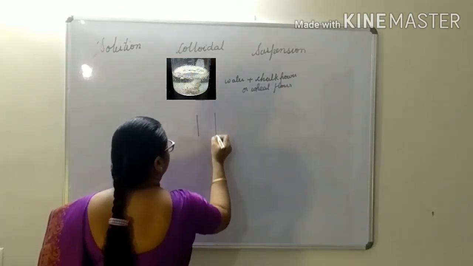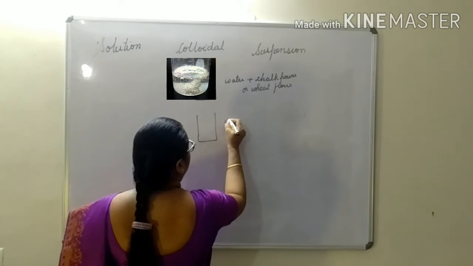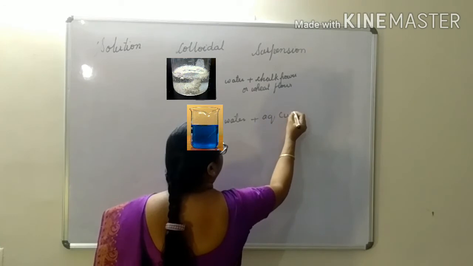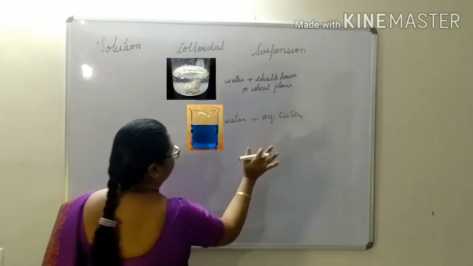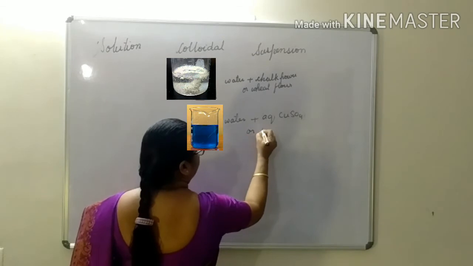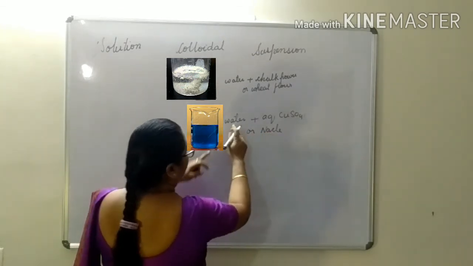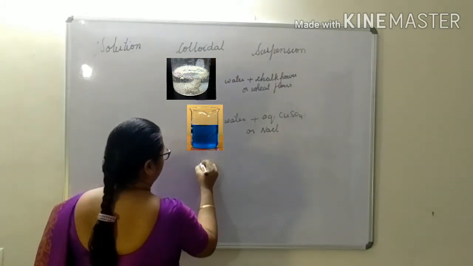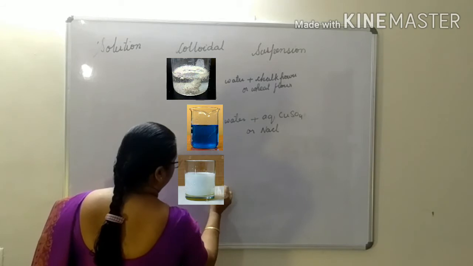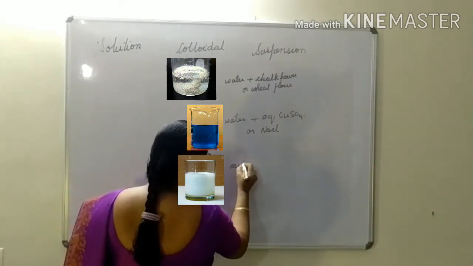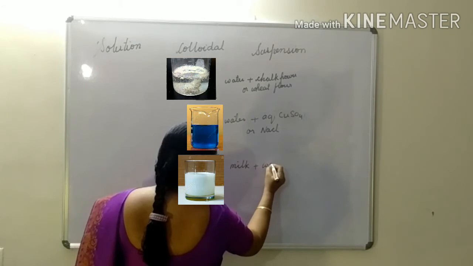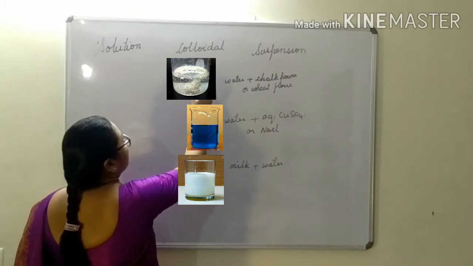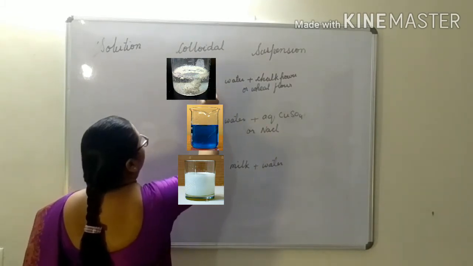In the second glass, I have taken water plus aqueous copper sulfate solution, or you can take NaCl also, that is sodium chloride, common salt. Next, I will take milk plus water. So, three types of solution I have taken here.